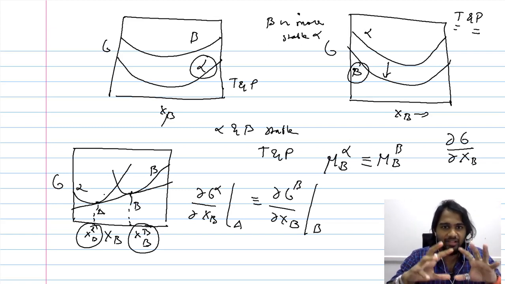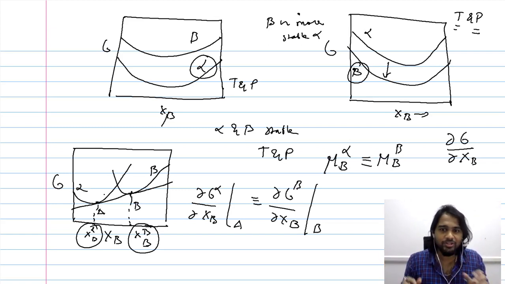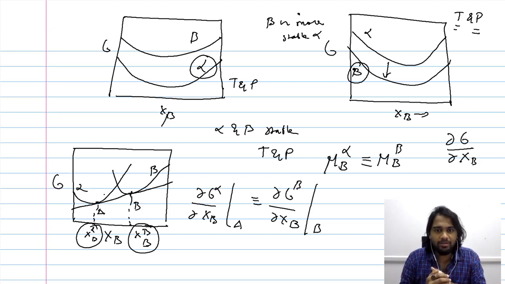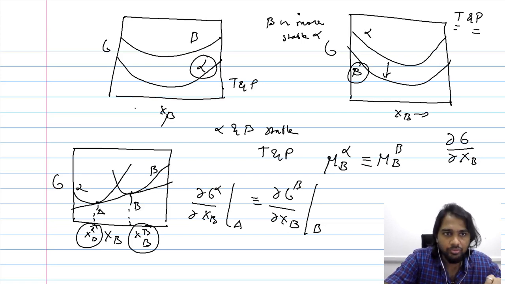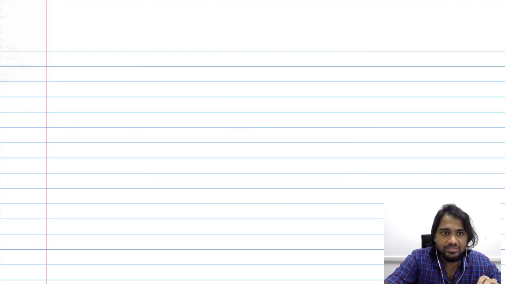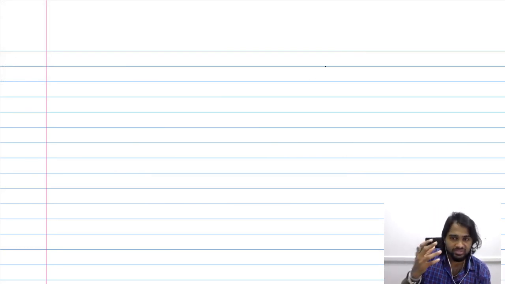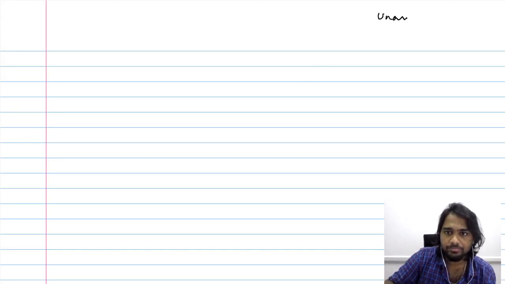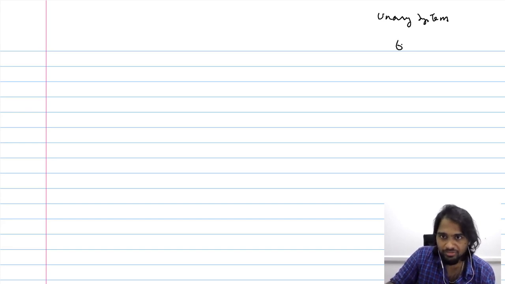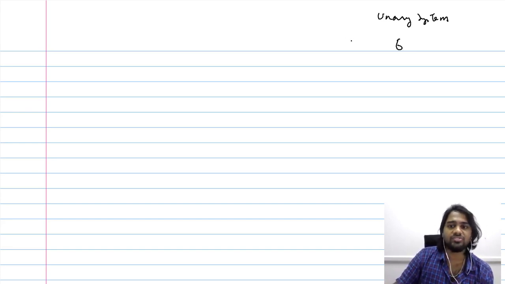Now, I understand that I have gone beyond the stipulated time, but in order to wind up, let me relate this to the phase diagram that we usually observe. It is possible for us to relate this understanding to the phase diagram. We were able to do that earlier, in the sense that we were able to extract the phase diagram for the unary system from the Gibbs free energy curve.